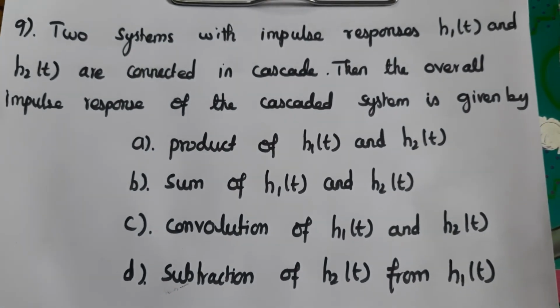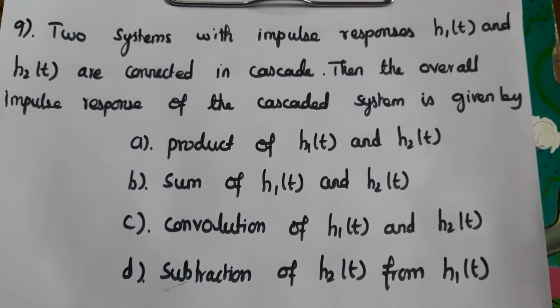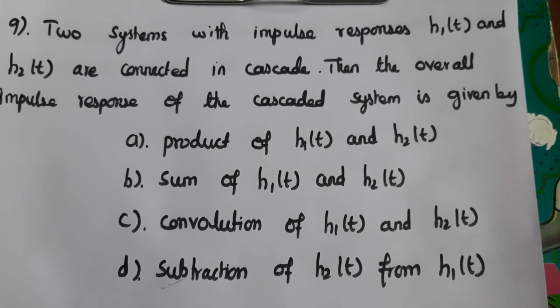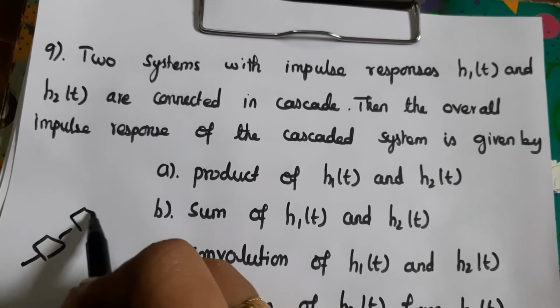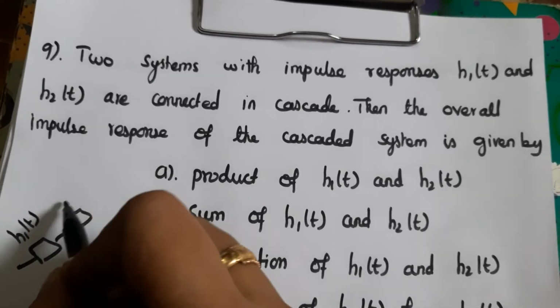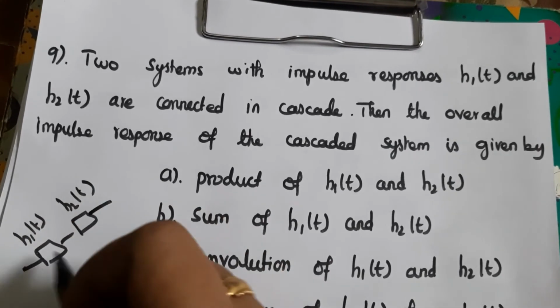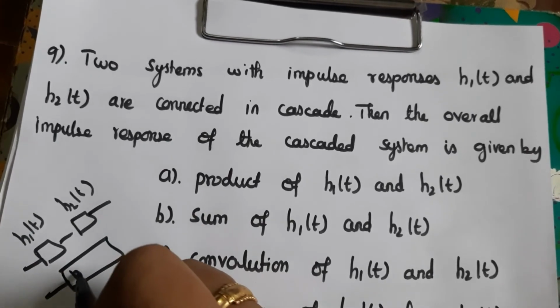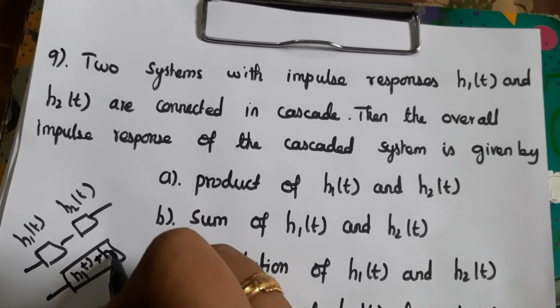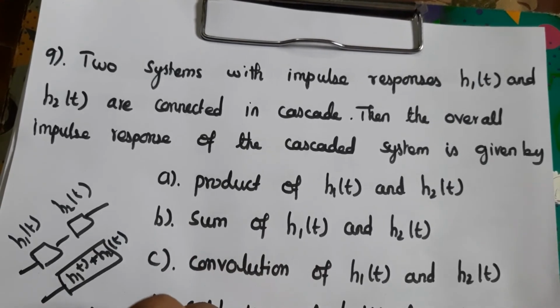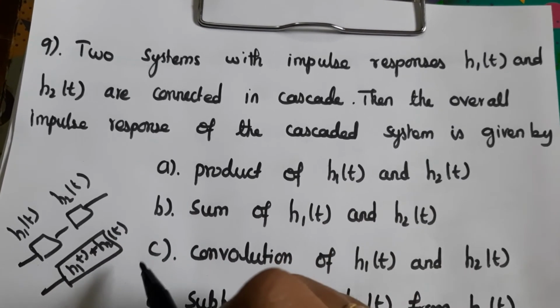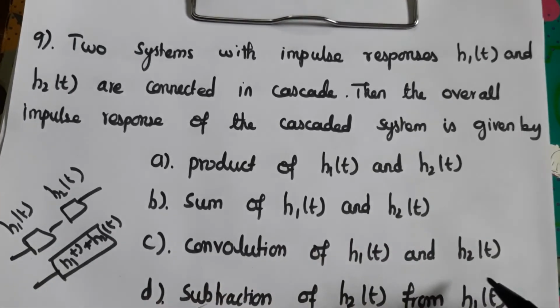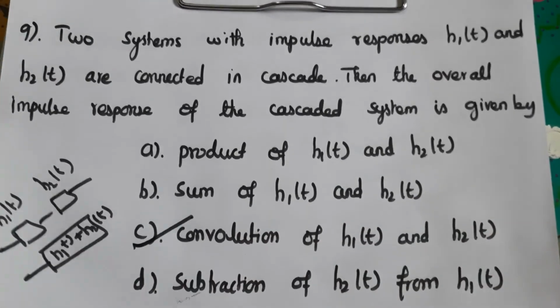Ninth question, two systems with impulse responses h1 of t and h2 of t are connected in cascade, then the overall impulse response of the cascaded system is given by. The system cascaded with two impulse responses, this is h1 of t and this is h2 of t, can be replaced with the convolution of these two impulse responses. So cascaded means it is replaced with the convolution of h1 of t and h2 of t. So here the answer is C.